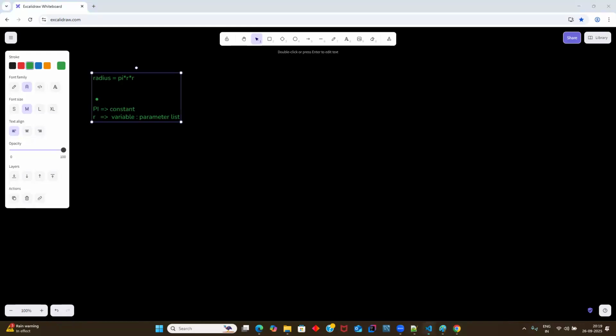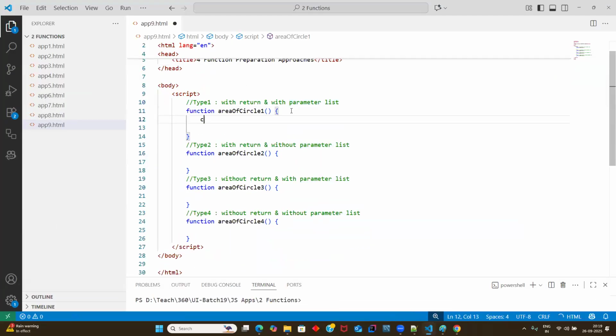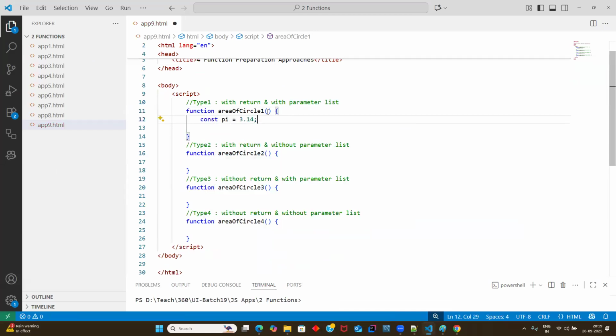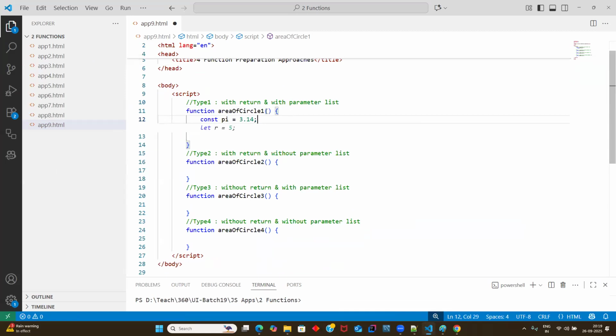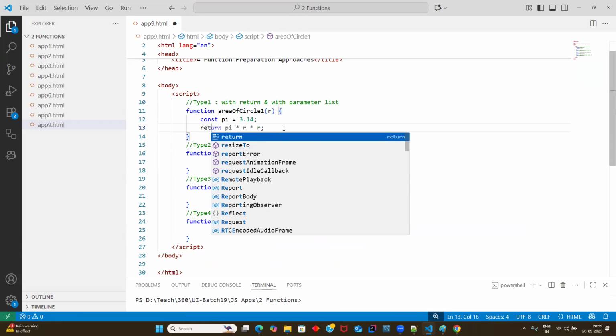Let's go back to the code. Now, guys, I was talking about how pi is a constant, and r will be a parameter. See, my requirement is with return, with parameters. I added a parameter. Now I'm supposed to have a return keyword, so I'll be using the return keyword now. Return pi into r into r.